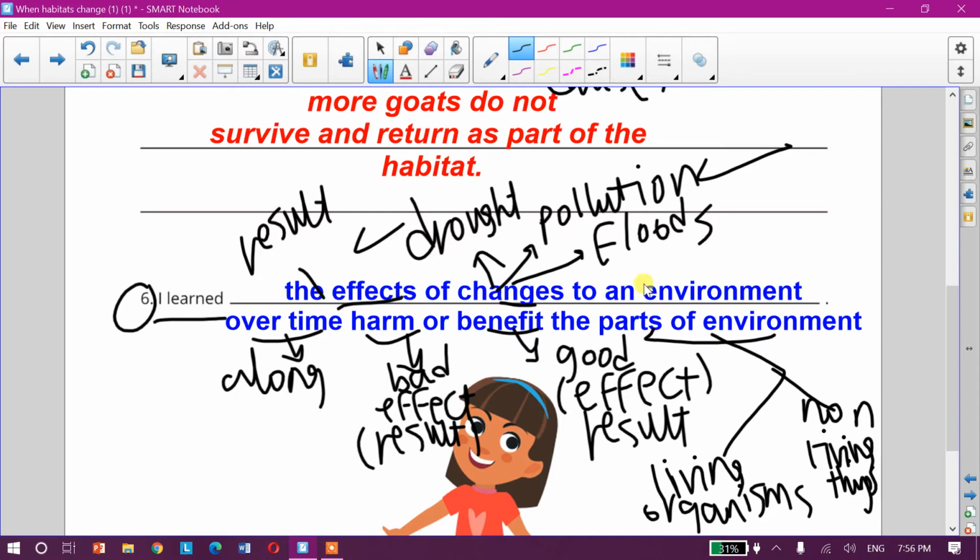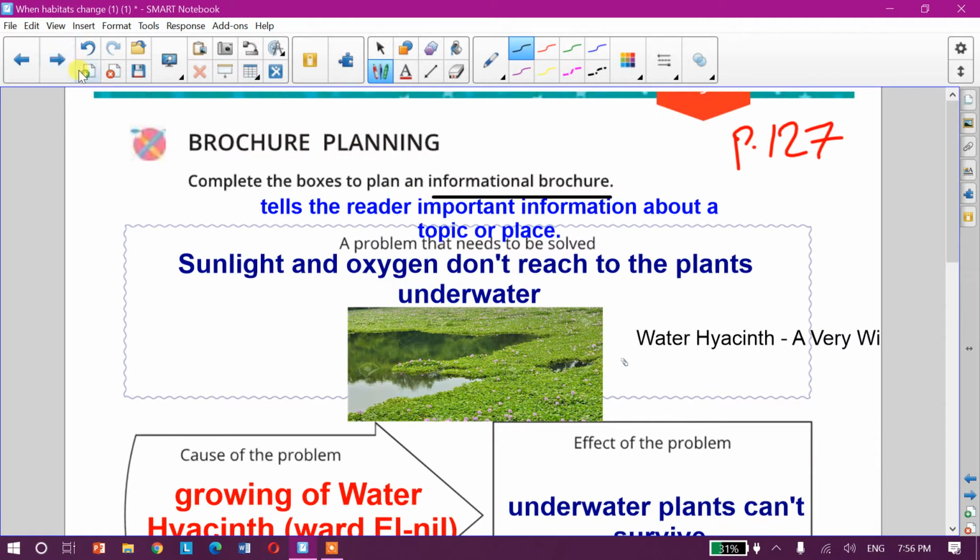All right. So, the number of living organisms may decrease or may increase according to the change in the environment. Let's take lesson number 9. Please open your student book on page 127 and write the date of today, which is 24 December 2020.